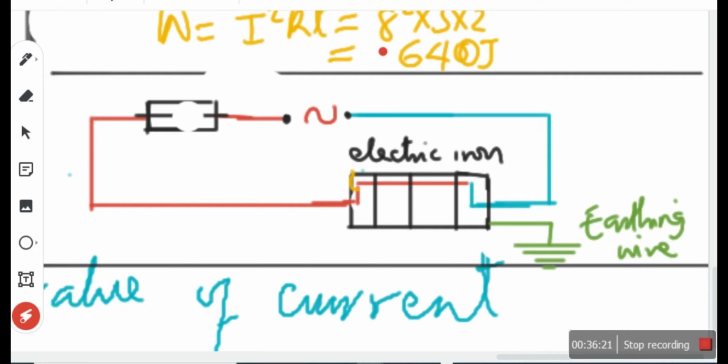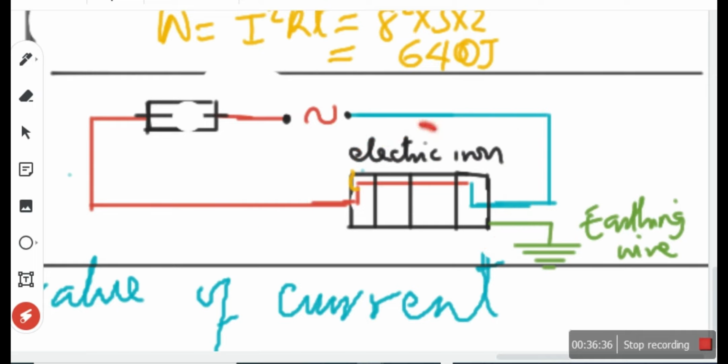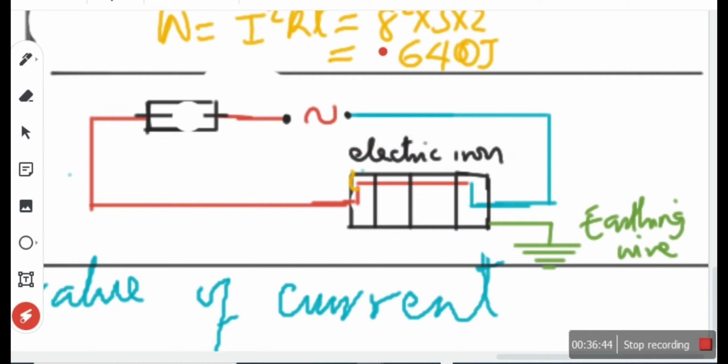So why is the fuse blowing? Current too much. Yes, why is the fuse blowing? Because the current flowing through the earth is pulling so much current, more than the required specification of the electric iron. So the amount of current being drawn is higher than the rating for the iron.